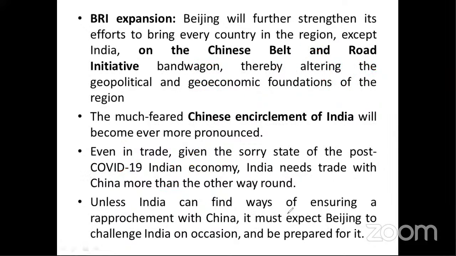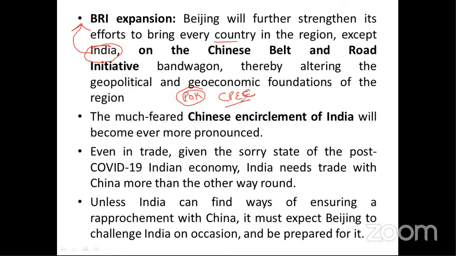Now, BRI expansion, as I told you, the Belt and Road Initiative. Beijing will further strengthen its effort to bring every country in the region on board, except India, because India has not supported this project. Why has India not supported this project? Because this project passes through Pakistan-occupied Kashmir, under the China-Pakistan Economic Corridor.